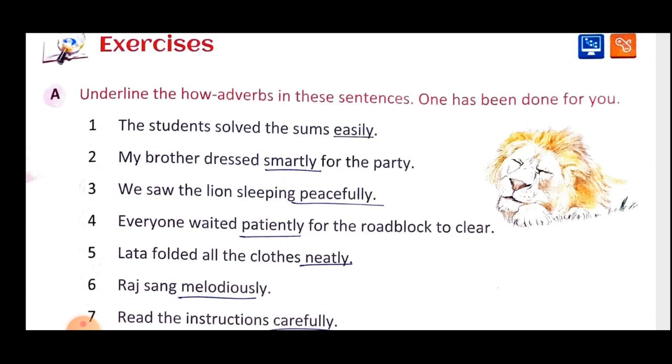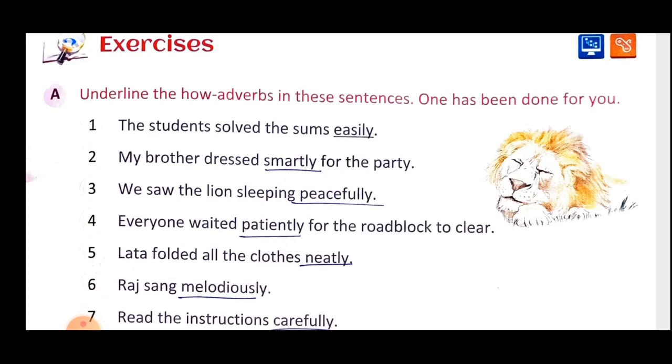First sentence is, the students solved the sum easily. The students are the subject, solved is your verb, the sum is your object. So how was the sum solved? Easily. The sum was solved, but how? Easily. So it is describing that the action was done easily.